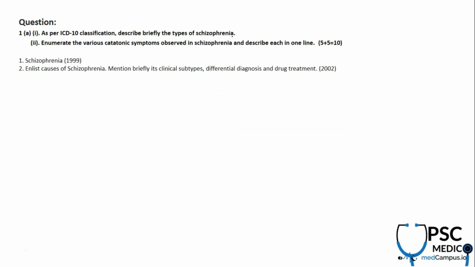The first question is from the psychiatry part, schizophrenia. They're asking for the classification of this disease and what the catatonic symptoms are which you see in schizophrenia. They're asking you to describe each of these features in one line. And again, it's a repeat. In 1999, they asked about schizophrenia, and in 2002, they asked about the causes, clinical subtypes, differential diagnosis, and the management too.